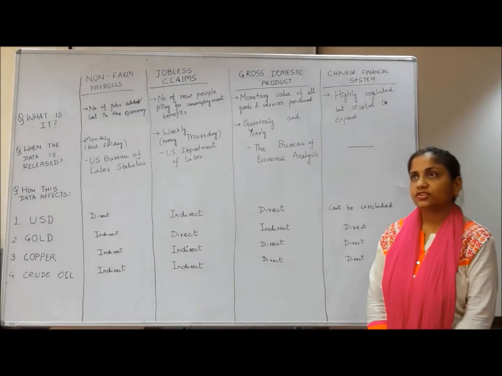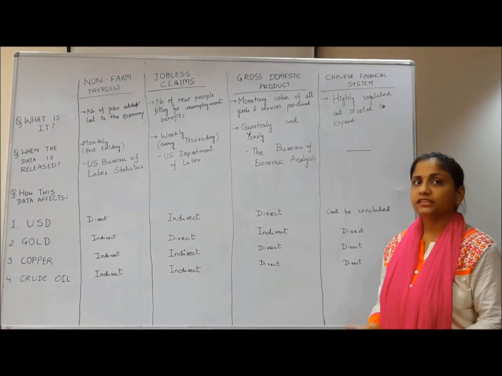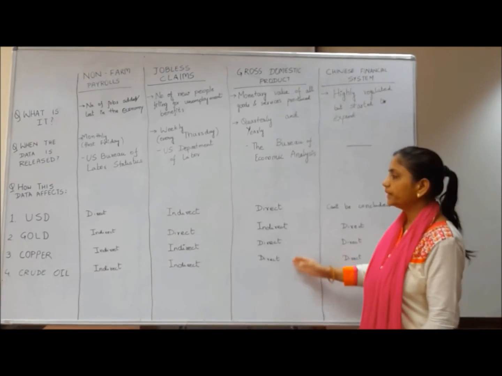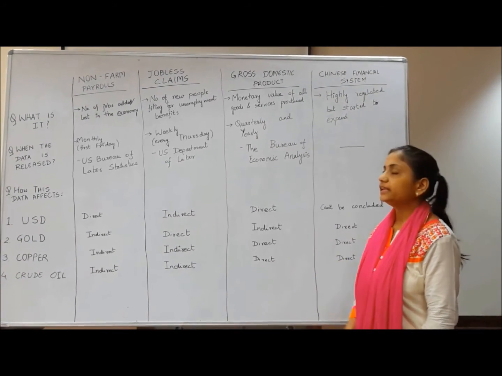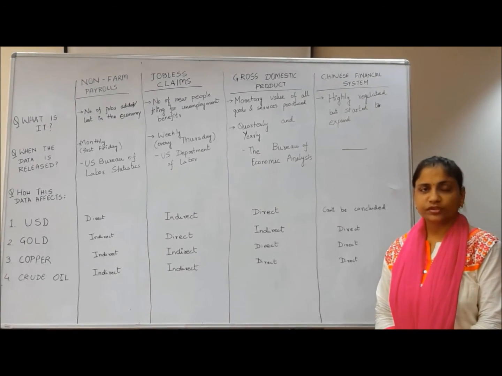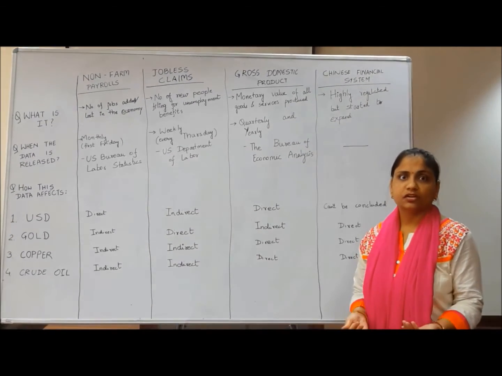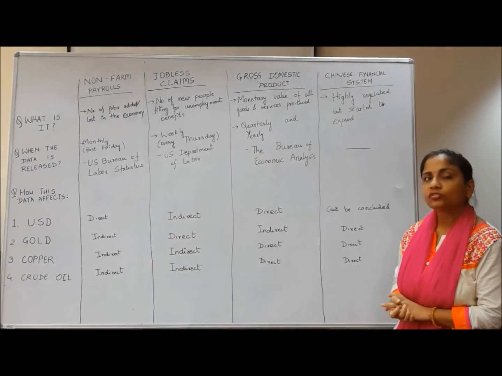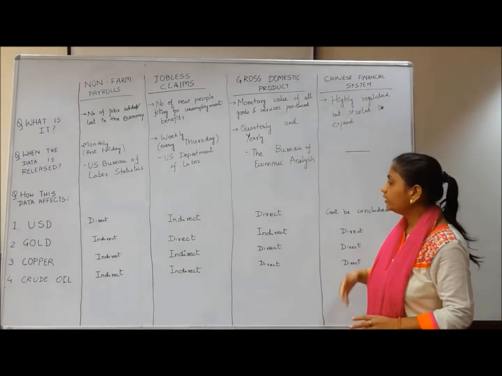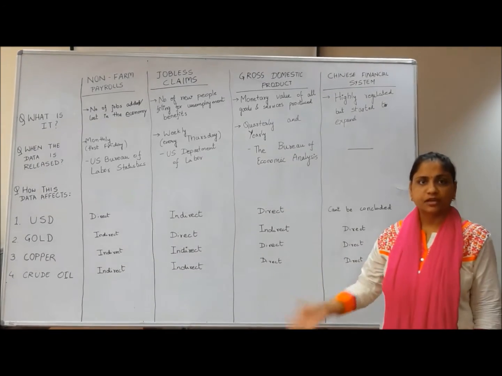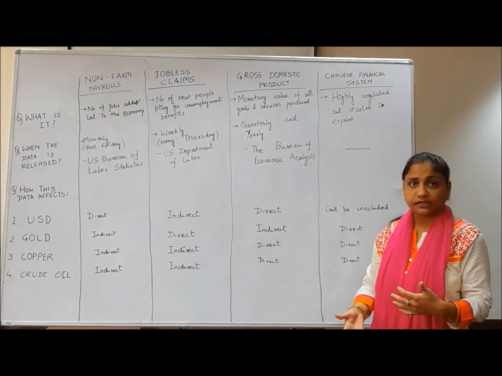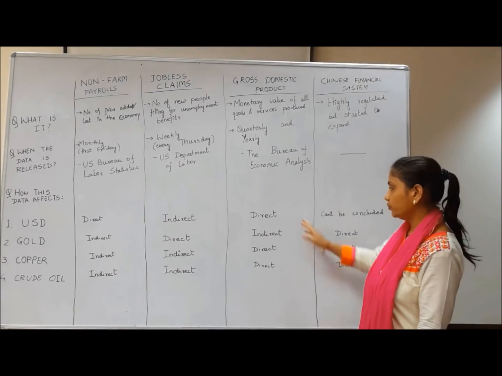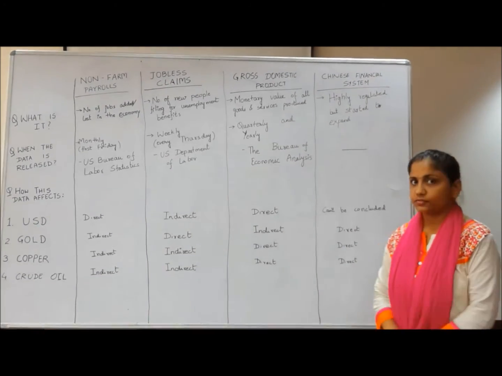If the GDP of a country is growing, then its currency is also growing and its industries are also growing, so it has a direct relationship with USD, copper and crude oil. But gold has an indirect relationship, because if the GDP is growing, people's savings are also growing and the industries are also growing. So the demand for gold is not so much, because people will be moving towards industries and manufacturing. As we can understand, USD and gold have an inverse relationship.